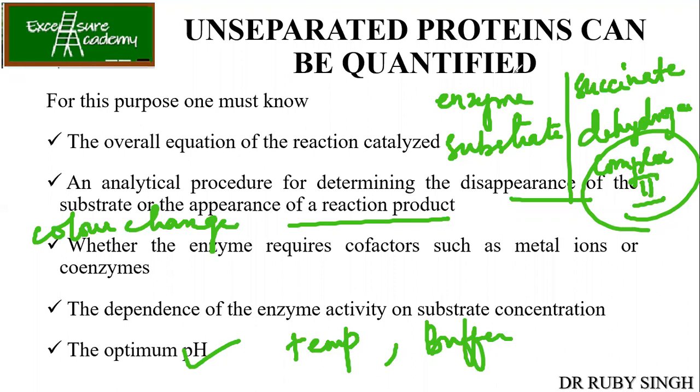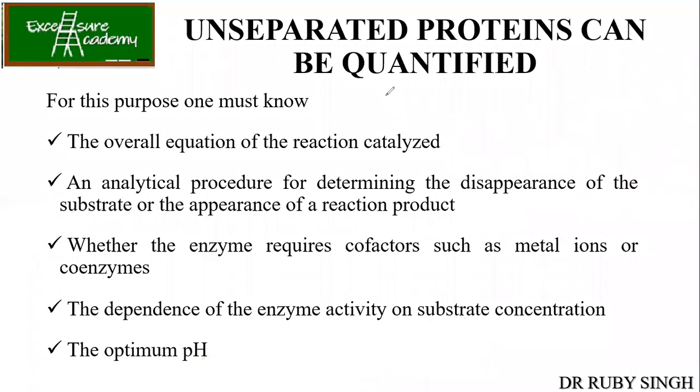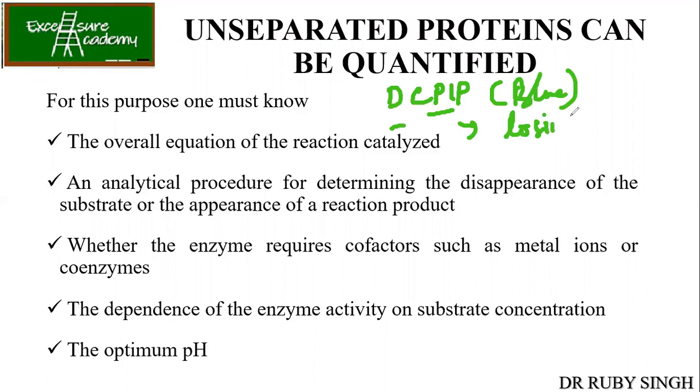In the case of succinate dehydrogenase, it reduces your electron equivalent. There is a reagent called DCPIP, which is already blue in color. When you add this reagent and the enzyme is added, it starts losing its color, so the blue color disappears. That is also a reaction taking place, so even that you can determine.